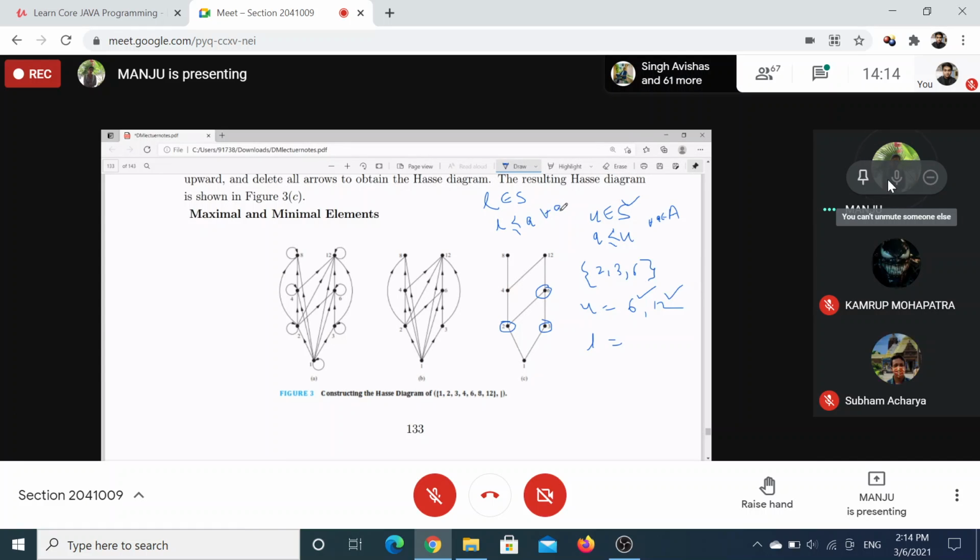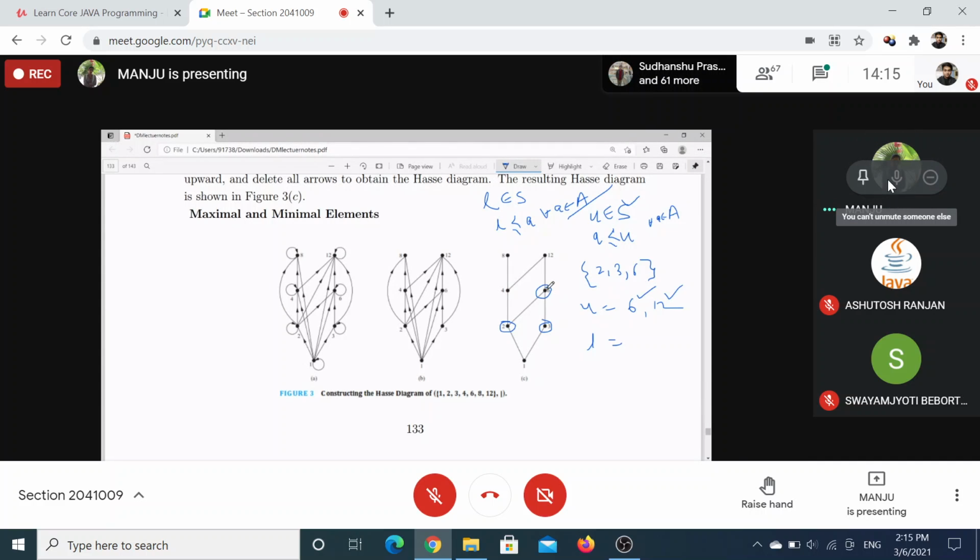Understood? Yeah. Now, ma'am, one doubt. In the upper bound, how can we consider 6? Because if we consider 6 as an upper bound, then 6 is related to 6, so it becomes reflexive. Yeah, it is already reflexive.